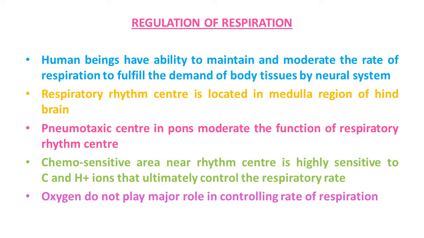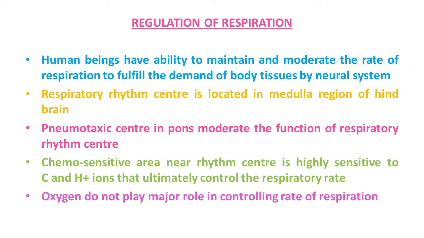Neural signals from this center can reduce the duration of inspiration, meaning inhalation, and thereby alter the respiratory rate. A chemosensitive area is situated adjacent to the rhythm center, which is highly sensitive to carbon dioxide and hydrogen ions.